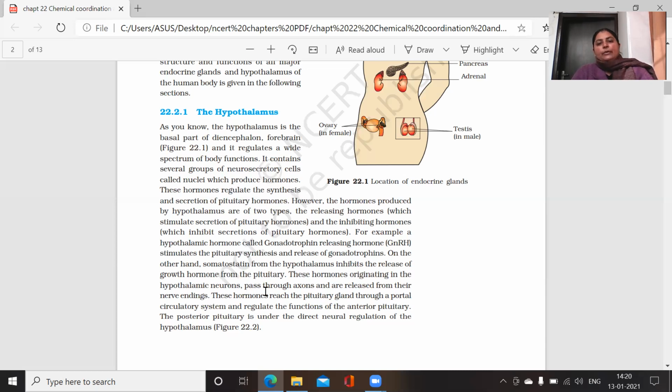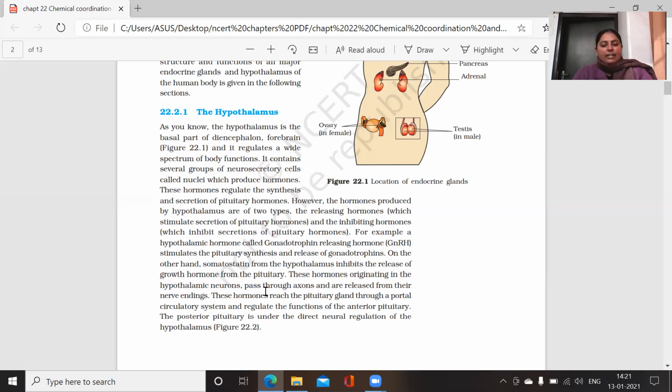Whichever lobe of the pituitary gland comes in contact with the hypothalamic neurons, if it is the posterior lobe of the pituitary, then that posterior lobe is in direct contact with the hypothalamic neuron. But if the hypothalamic neuron has to transport hormones to the anterior lobe of the pituitary, in that case the hypothalamic neuron behaves as a neurosecretory cell.